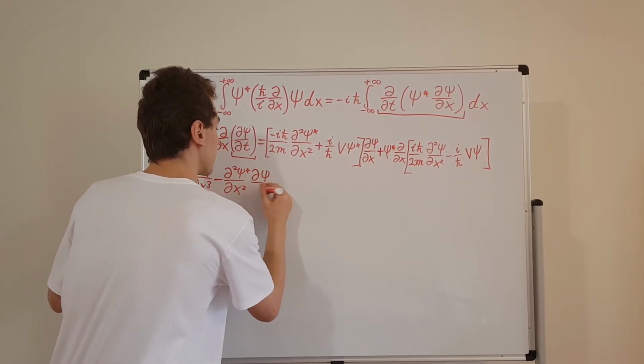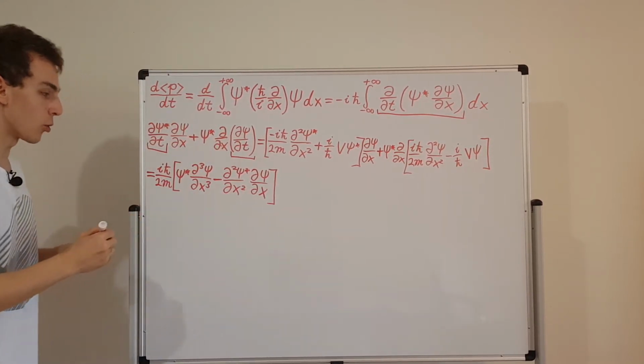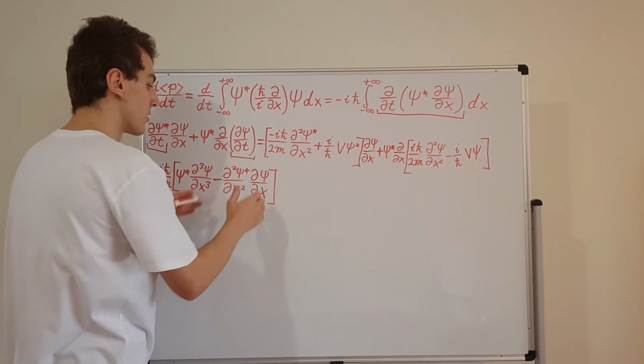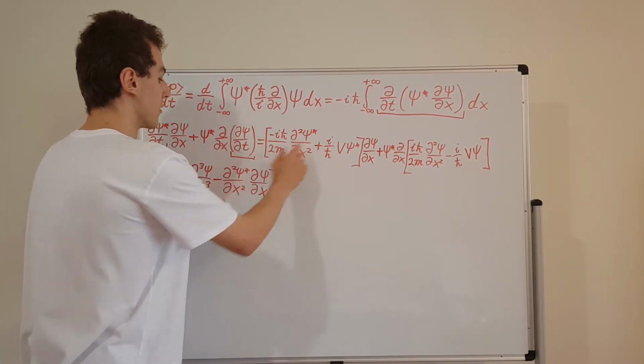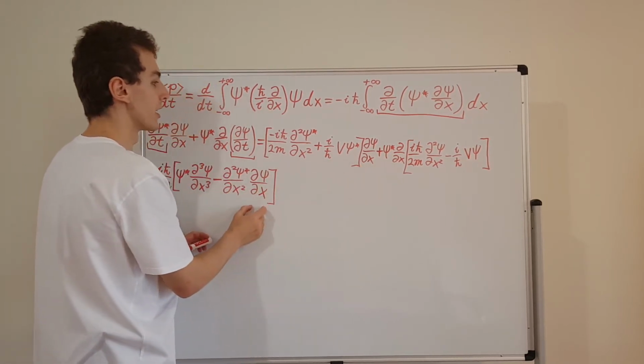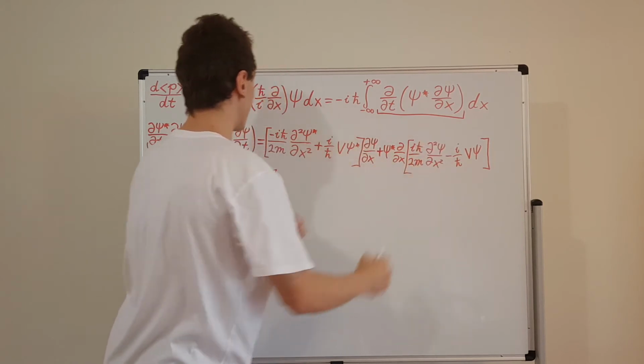That's all the terms that have this factor of iħ over 2m. So this term has come from this guy with a minus sign, multiplied by this guy over here. So that takes care of this term and this term over here.